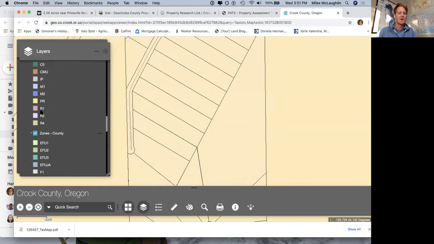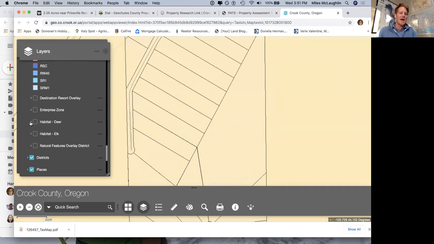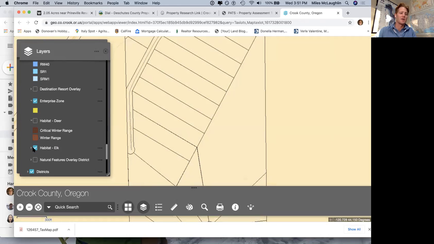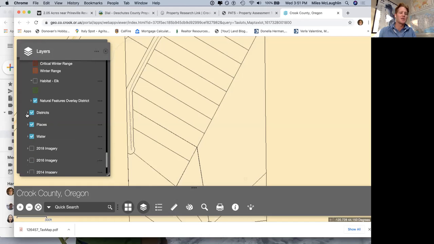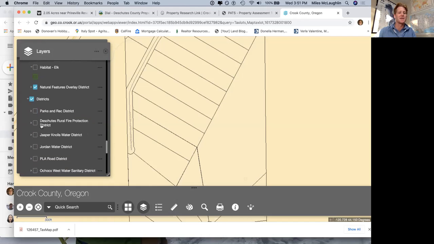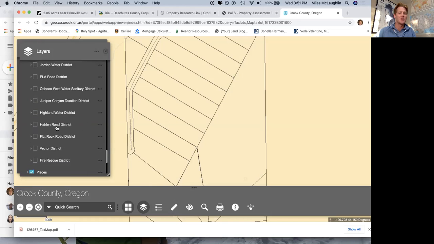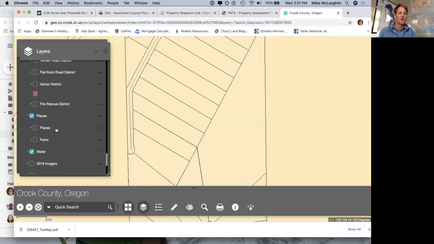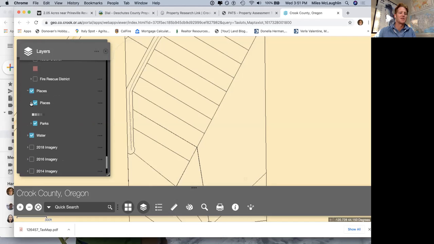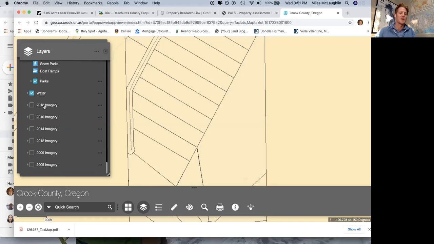So habitat, is there deer habitat here? Yes, obviously something came up. Enterprise zone, habitat, elk, doesn't look like there's any elk back here, maybe. Natural features. So again, just showing you the power of these GIS systems. It looks like this overlays with Deschutes a little bit too. So different places on the map, parks, places. It shows you kind of what that is if you're looking to be close to a hospital.